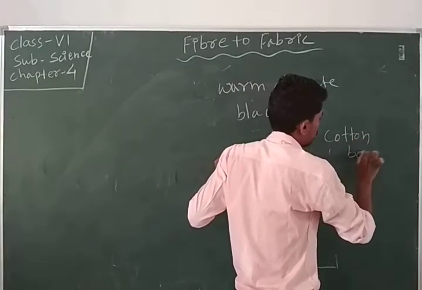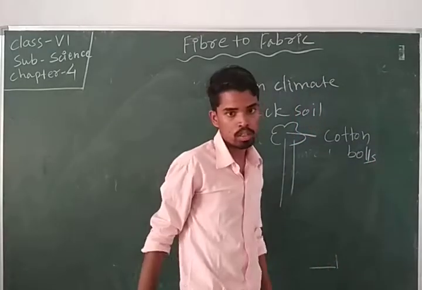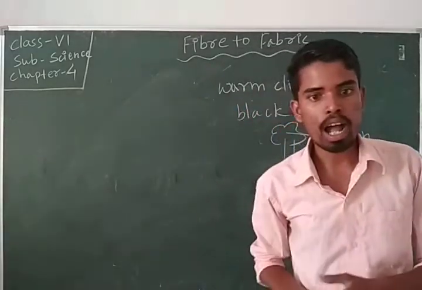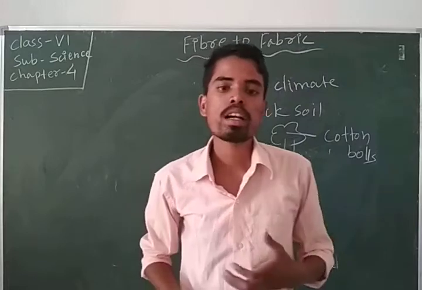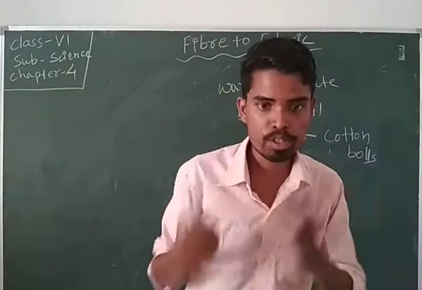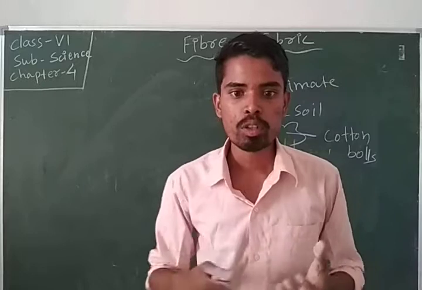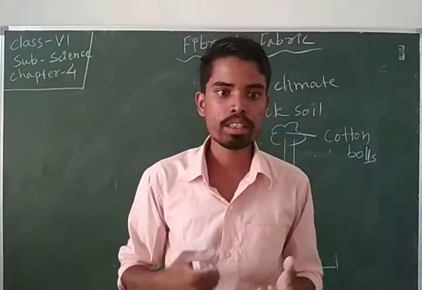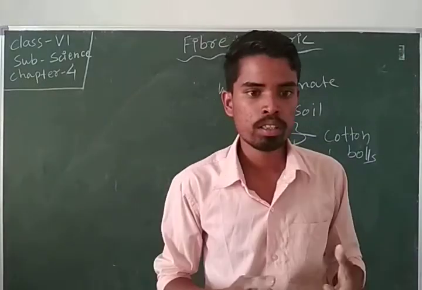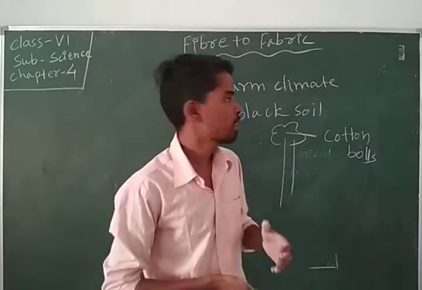After maturing, the cotton ball bursts open and a sheet covered with cotton fiber can be seen.